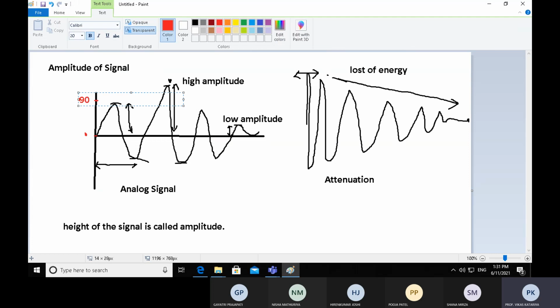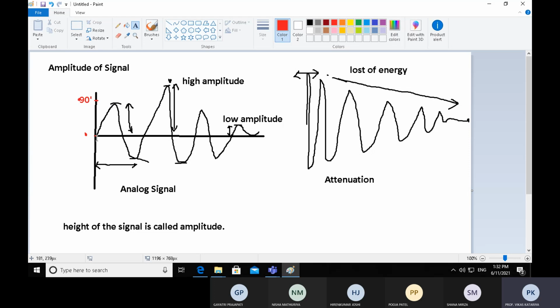If both signals start from different angles or different degrees, there might be a phase difference. If both signals start from the same degree, there is 0 degree of phase difference. We have created one signal starting from 0 degree, and we are going to create a new signal starting from 90 degree. So let's draw the 90 degree phase difference.